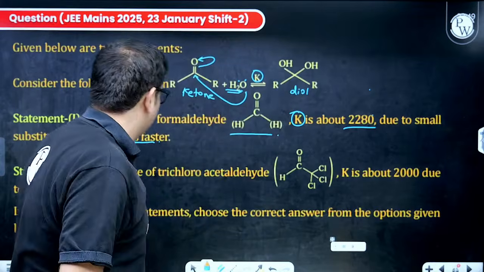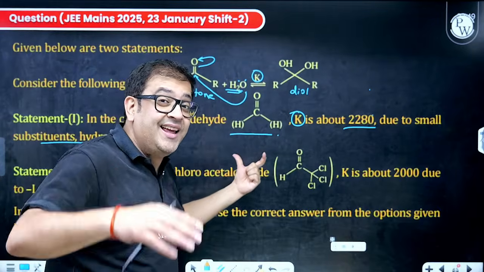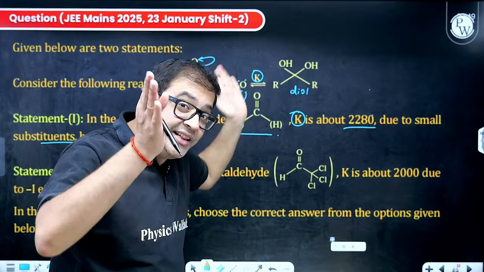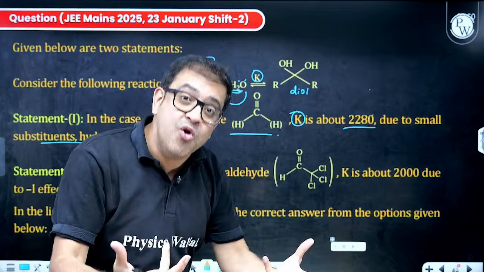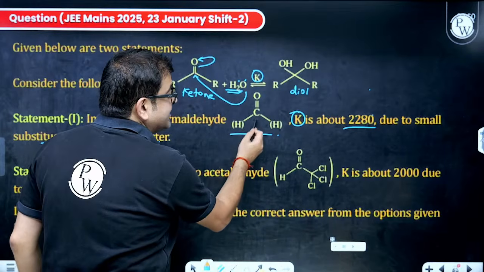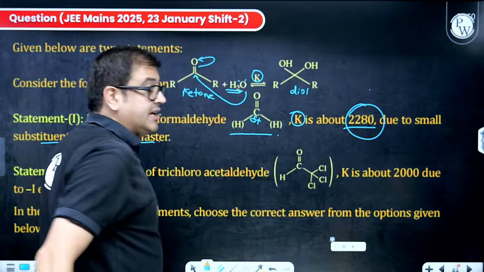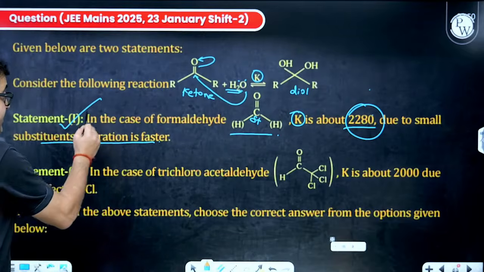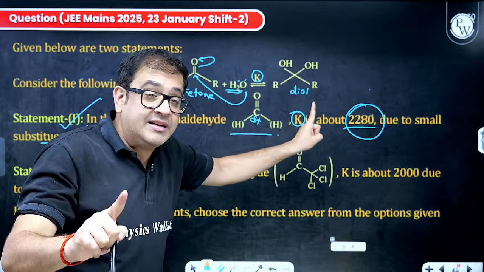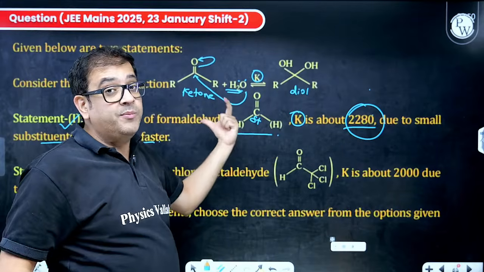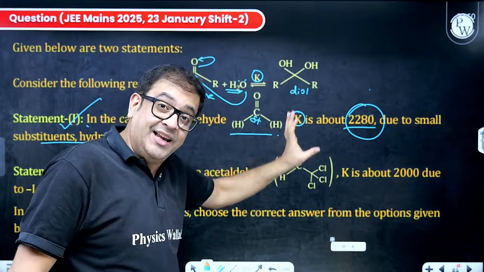Now, if it happens with ketone, then in aldehyde it will happen more. Why, sir? Because aldehydes have more partial positive charge and less hindrance. So it is about this many times. So this is not incorrect. This is correct. I am again saying this does not mean the diol is stable. The diol is unstable and it undergoes dehydration to form ketone. But the question is saying if this is K, then for aldehyde that K should be large.